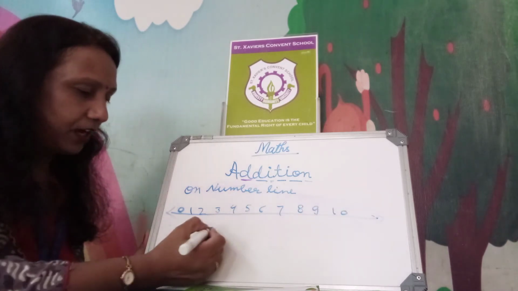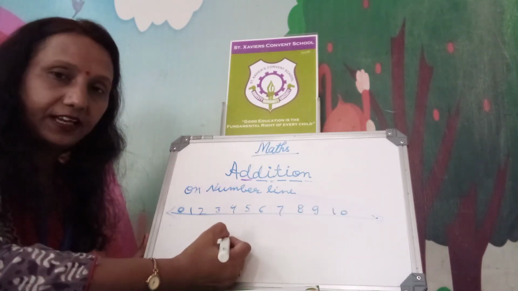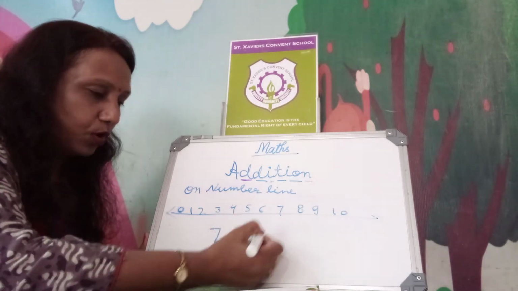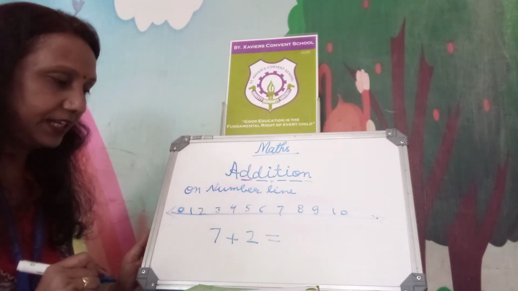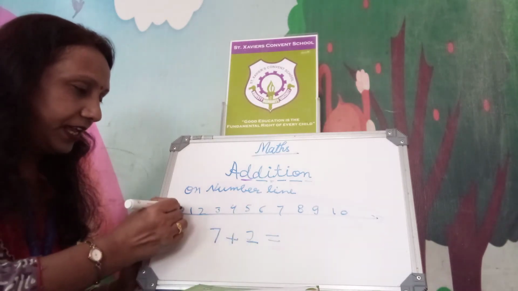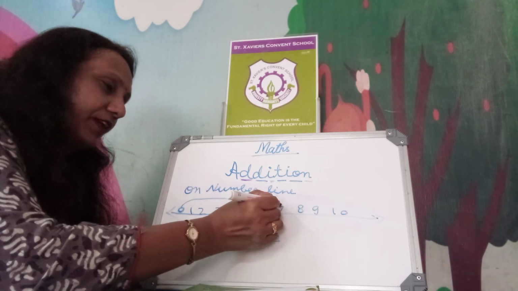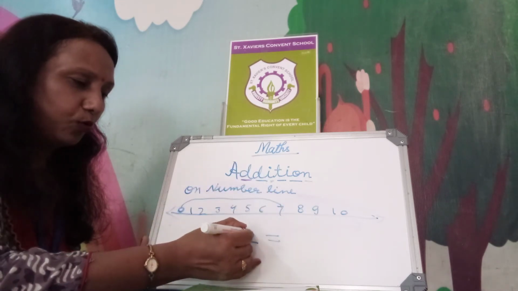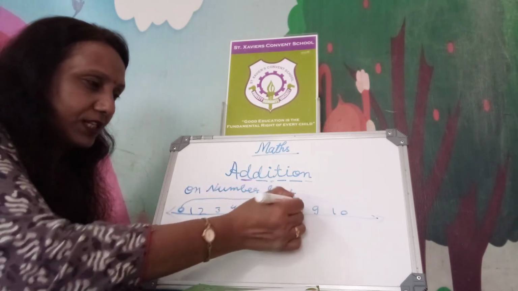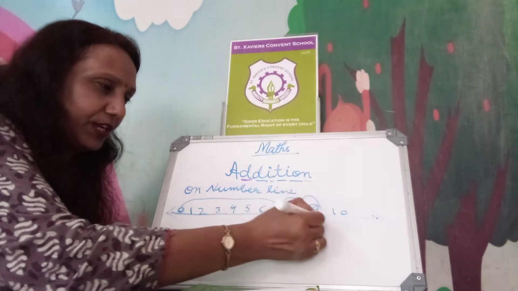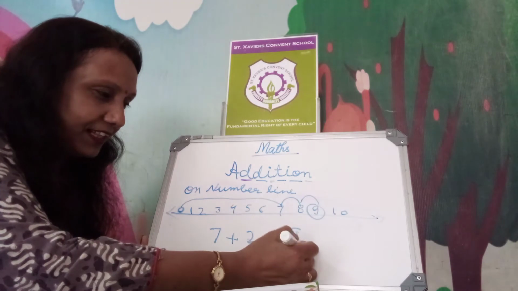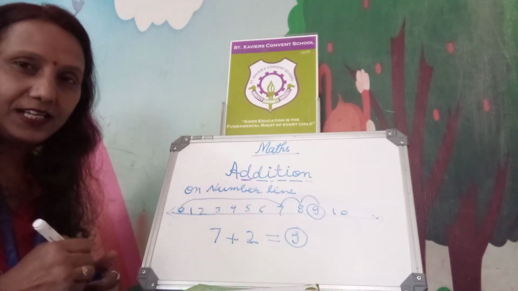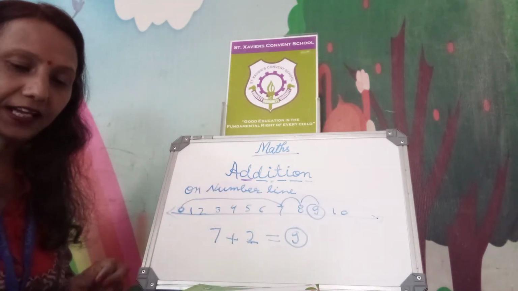Got it? Now you have this digit here, 7 plus 2. Just see what will be the answer, 7 plus 2. Start at 7 and add 2. 2 jumps. 1 jump, 2 jump. We reach the answer. What will be the answer? 9. This way you can learn addition on number line. Alright?